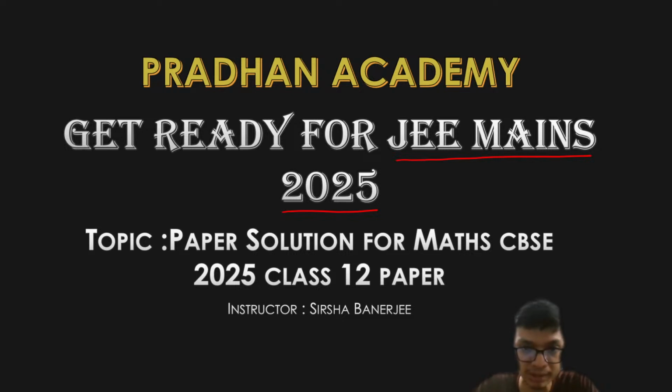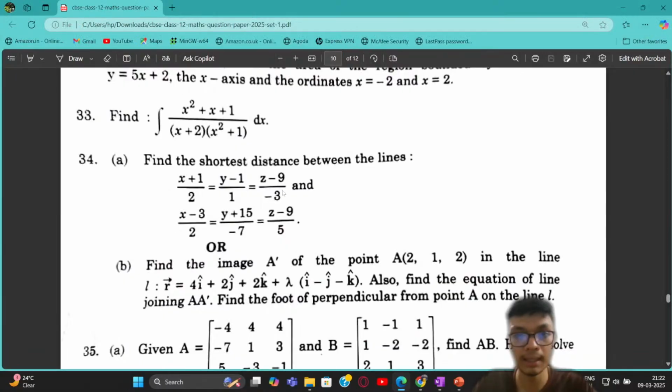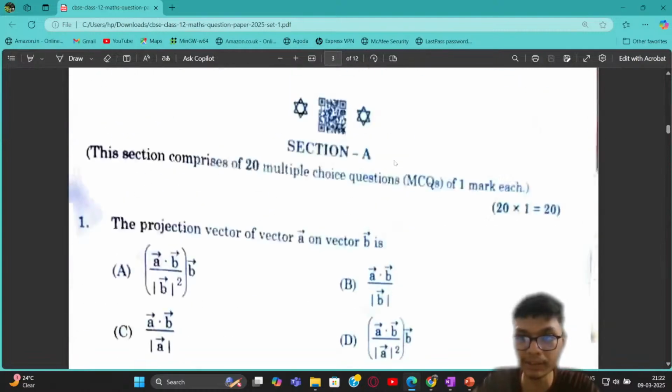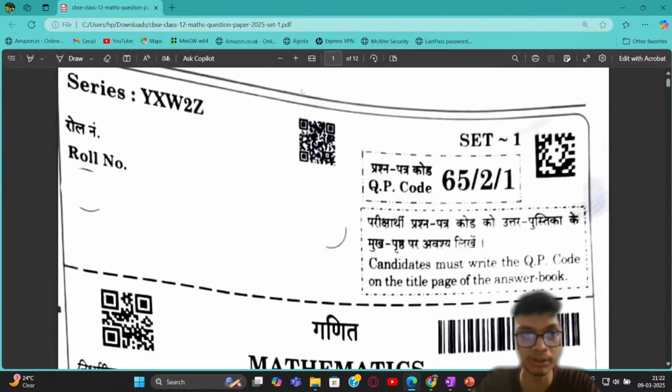We're going to start with the discussion of the maths paper. Let us see the paper over here. I have the paper downloaded with me, and I will share the PDF of this paper. This is basically the paper I obtained. This is set one. You can see that the different sets only had a different ordering of the questions; the rest was the same.